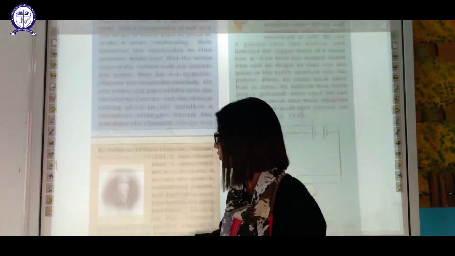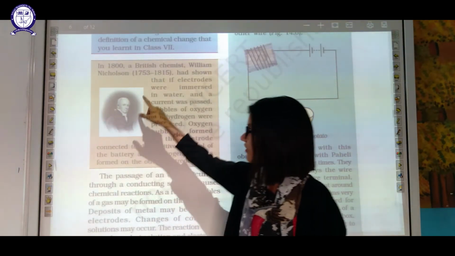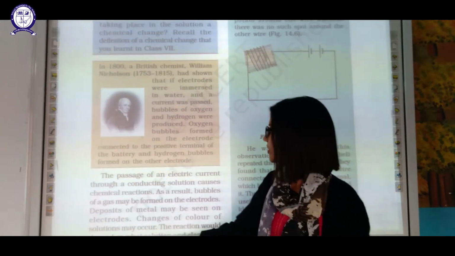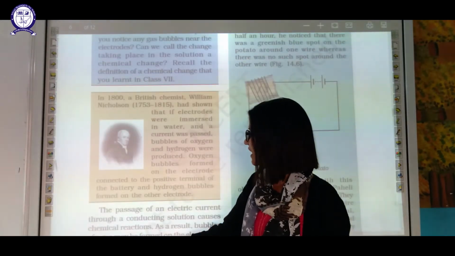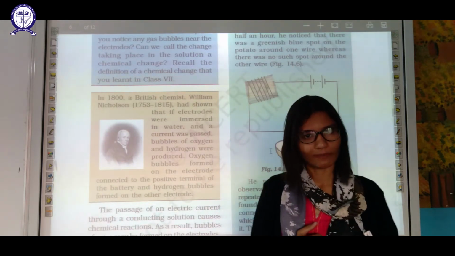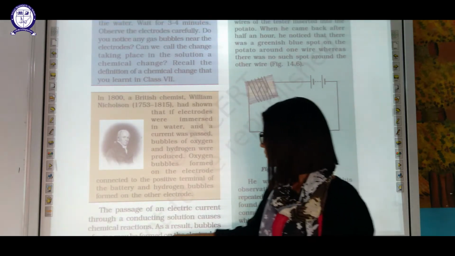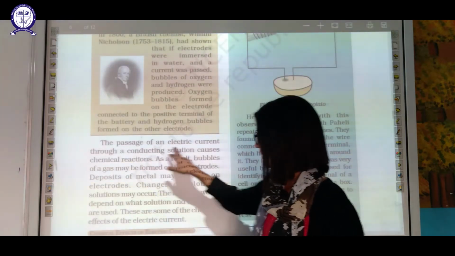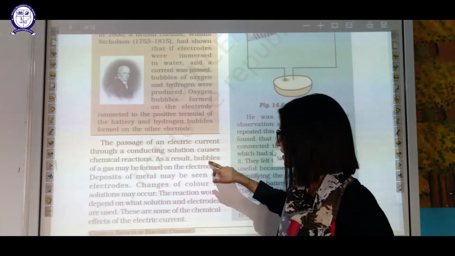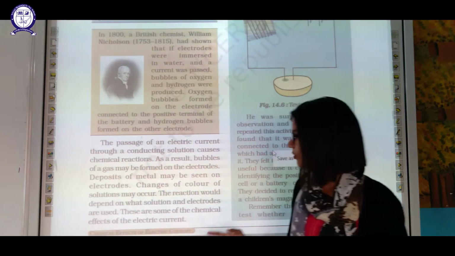And who discovered this, who gave this theory? This theory was given by William Nicholson. He was the scientist who gave the theory that on passing current, the solution will show a chemical effect in the presence of electricity. Okay. Now, the passage of electric current through a conducting solution causes chemical reactions. As a result, bubbles of gas may form on the electrodes.